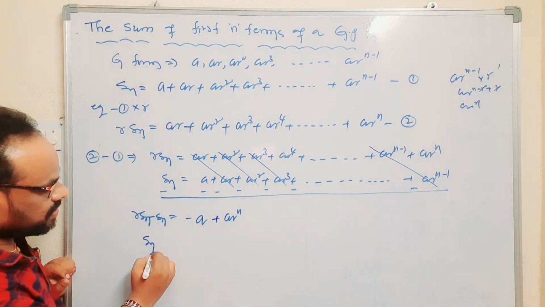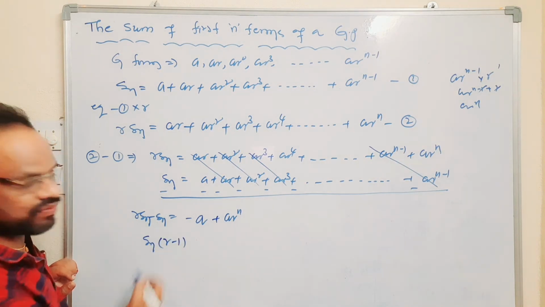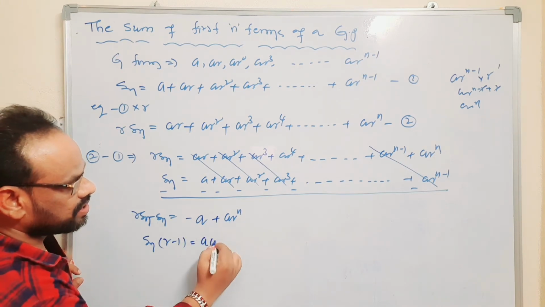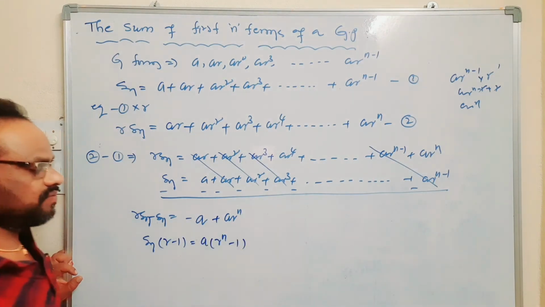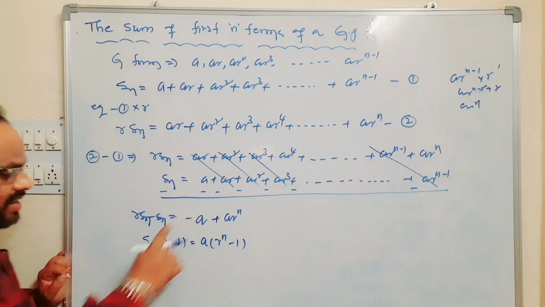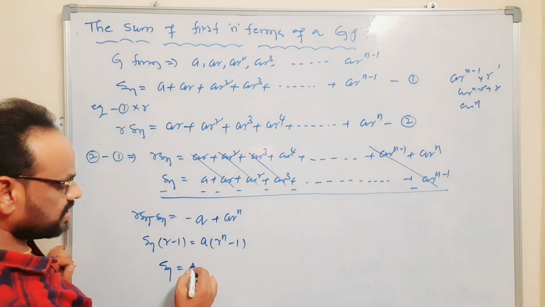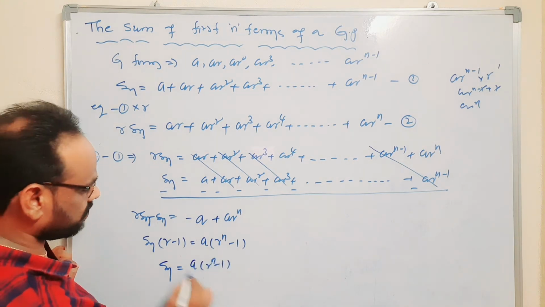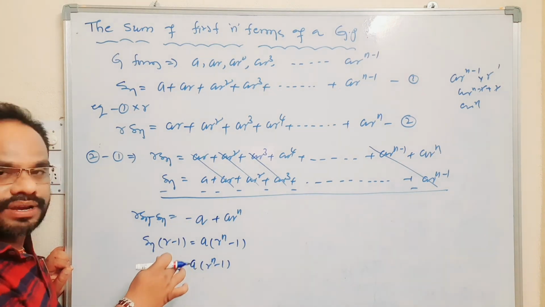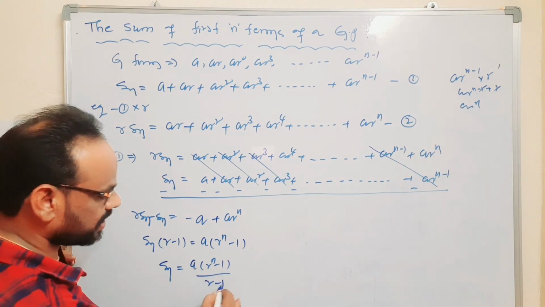Take Sn as common, we want Sn. Remaining here r, that is r minus 1, is equal to, take a as common, a into r power n minus 1. So a into r power n, ar power n, a into minus 1 is nothing but minus a. We want Sn is equal to a into r power n minus 1. If you transpose r minus 1 from LHS to RHS, it becomes a division quantity. So a into r power n minus 1 by r minus 1.